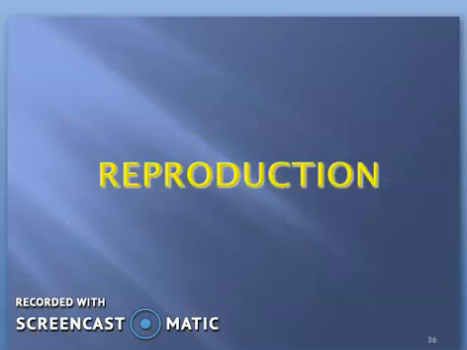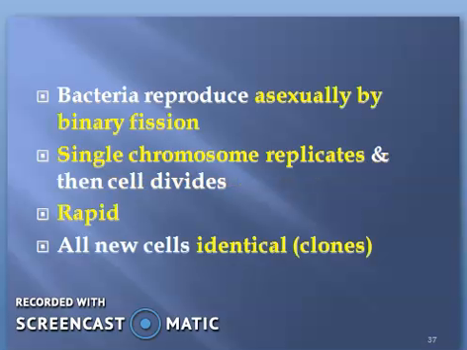Then coming to the reproduction of the bacteria. Bacteria reproduce asexually by binary fission, where sexual mating does not take place, but the single cell divides into two parts or more than two parts, and those parts grow into an individual similar to the original one. We call such type of reproduction binary fission. These bacteria have a single chromosome, it replicates, and then the cell divides. They are rapid, means very fast.